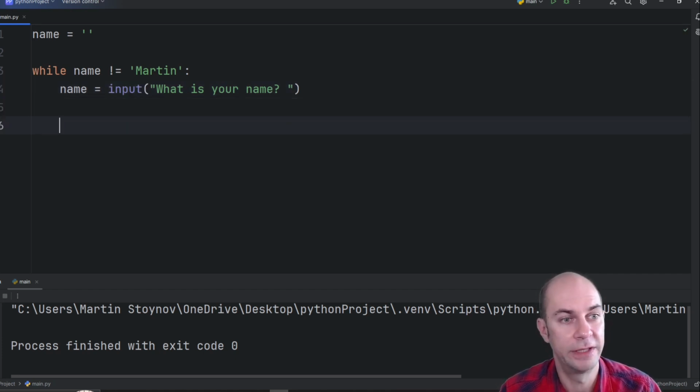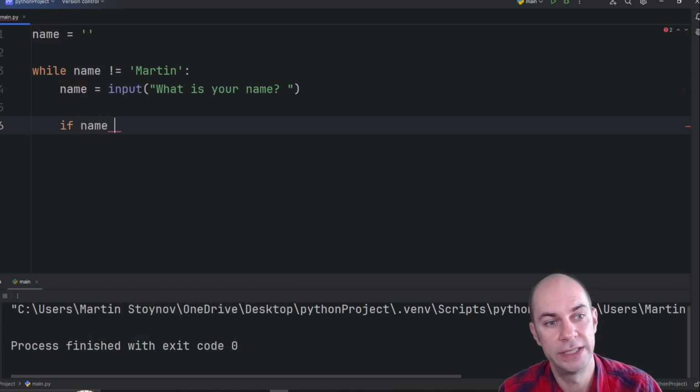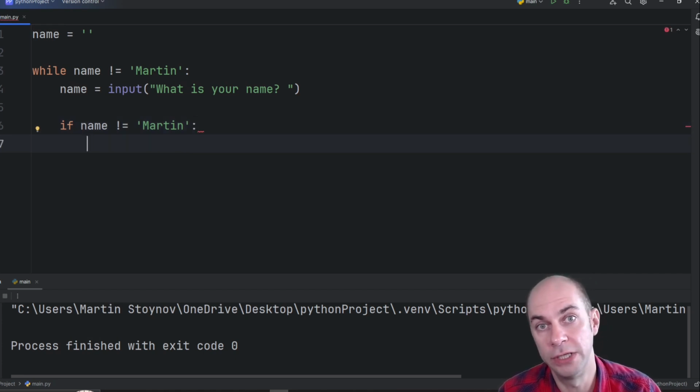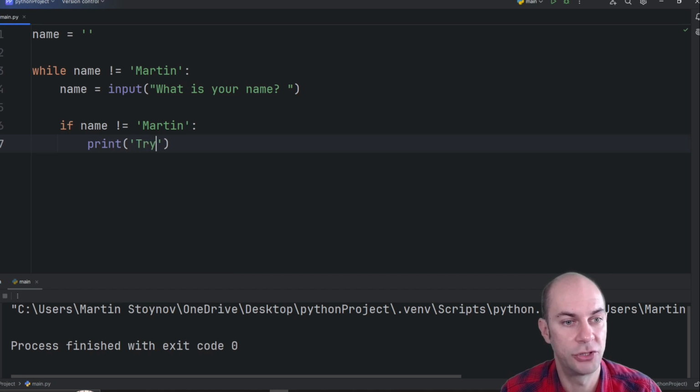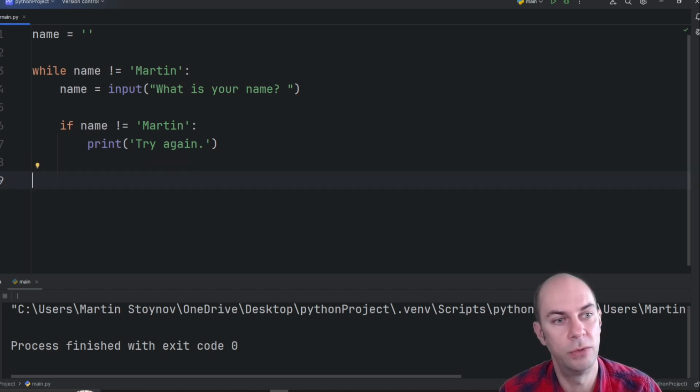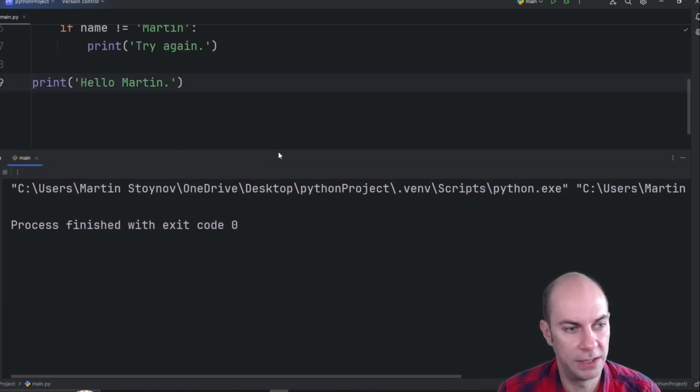Now, if the name is not equal to Martin, then what we will want to print to the user is maybe something like, try again. And if, of course, the name becomes equal to Martin, then we will no longer be in the loop, at which point we are able to exit the loop and maybe print something like, hello, Martin. Okay, so let's see if this is going to work. So let's expand a little bit here.